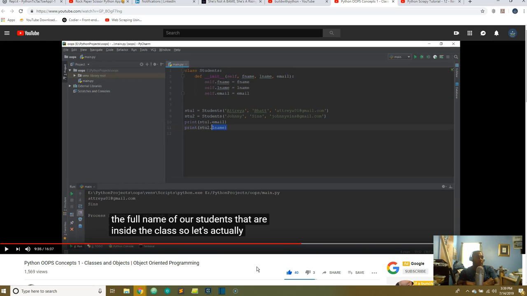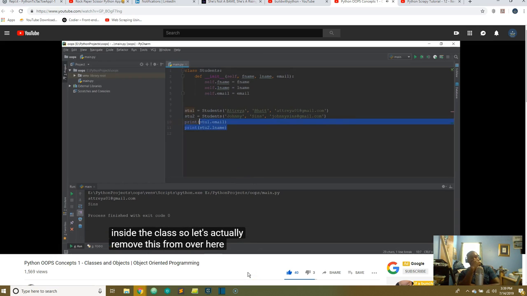Or Altura, I think is the name he's using. Altura01 at Gmail. These are actual objects. So object-oriented programming is like we're passing objects in classes, which I'm pretty sure allow us to do something in the future with those objects. We can kind of refer to them. All right, so let's keep going.